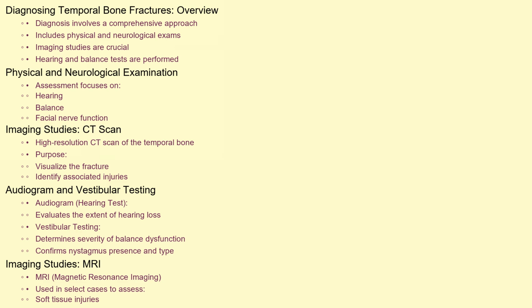Diagnosing a temporal bone fracture typically involves a thorough physical and neurological examination. The doctor will assess hearing, balance, and facial nerve function. Imaging studies, particularly a high-resolution CT scan of the temporal bone, are crucial to visualize the fracture and identify any associated injuries. An audiogram, a hearing test, is performed to evaluate the extent of hearing loss. Vestibular testing can help determine the severity of balance dysfunction and confirm the presence and type of nystagmus. In some cases, an MRI may be used to assess for soft tissue injuries or damage to the cranial nerves.